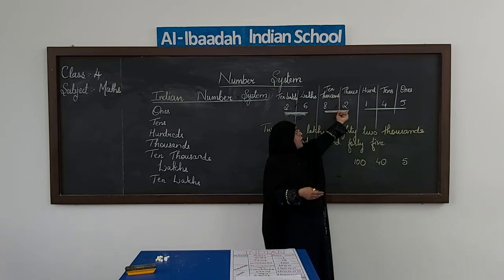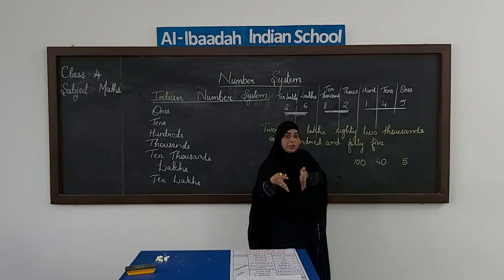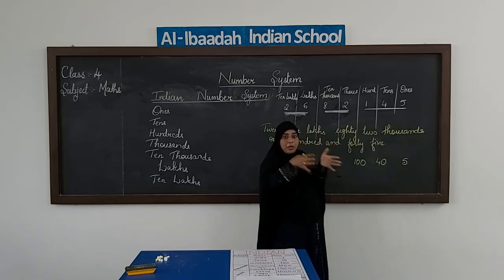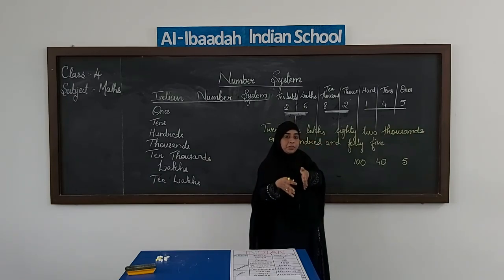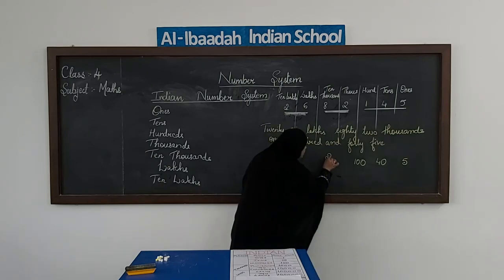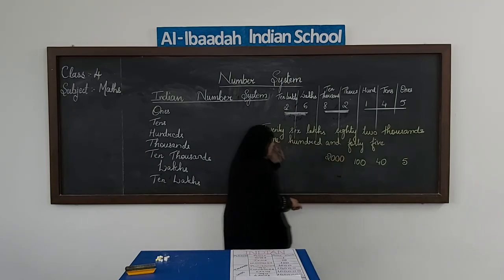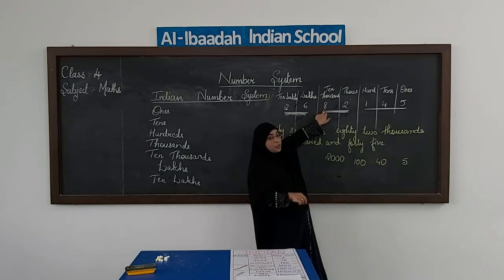Then next we have thousands. 2 groups of 1000. One group of 1000, the next group of 1000, so there are 2 thousands. So 1000 plus 1000 makes 2000. Okay. The next place is 10,000.